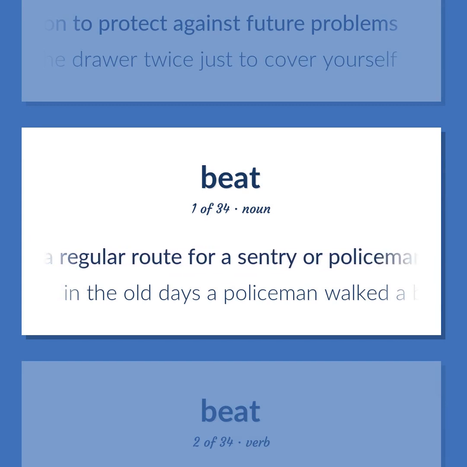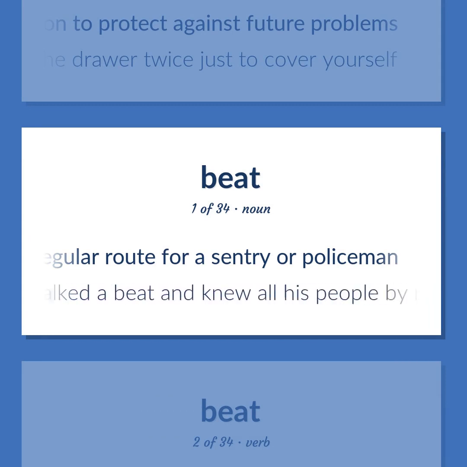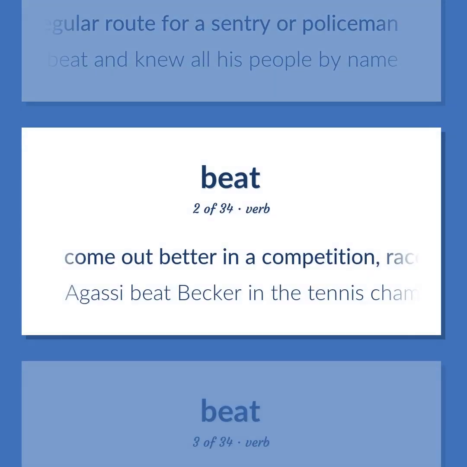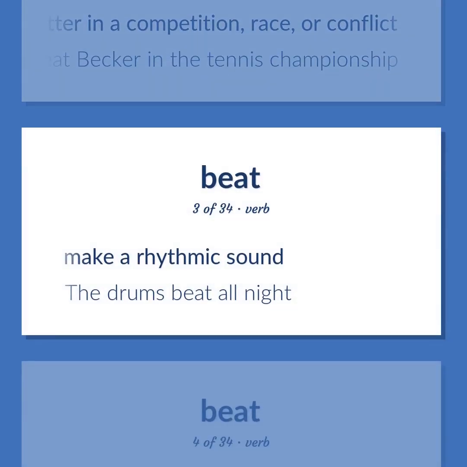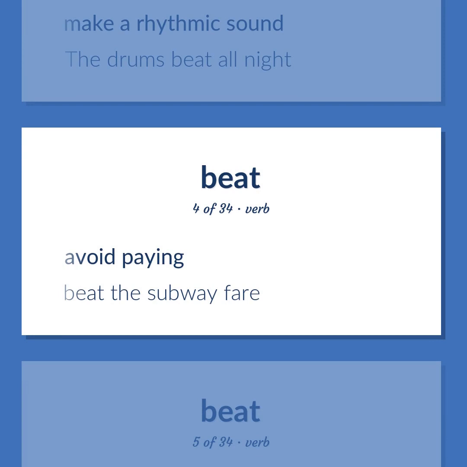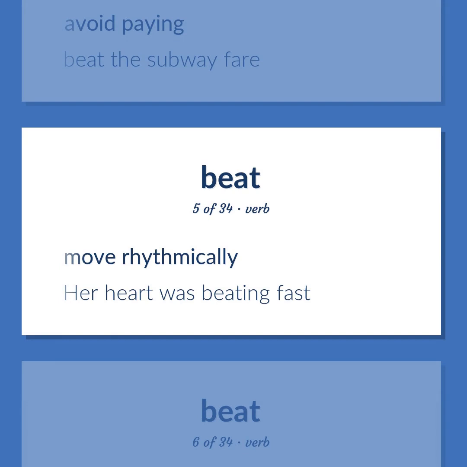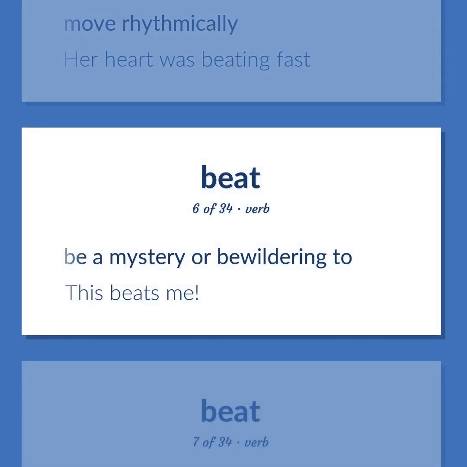A regular route for a sentry or policeman. In the old days, a policeman walked a beat and knew all his people by name. Come out better in a competition, race, or conflict. Agassi beat Becker in the tennis championship. Make a rhythmic sound. The drums beat all night. Avoid paying. Beat the subway fare. Move rhythmically. Her heart was beating fast. Be a mystery or bewildering to. This beats me.